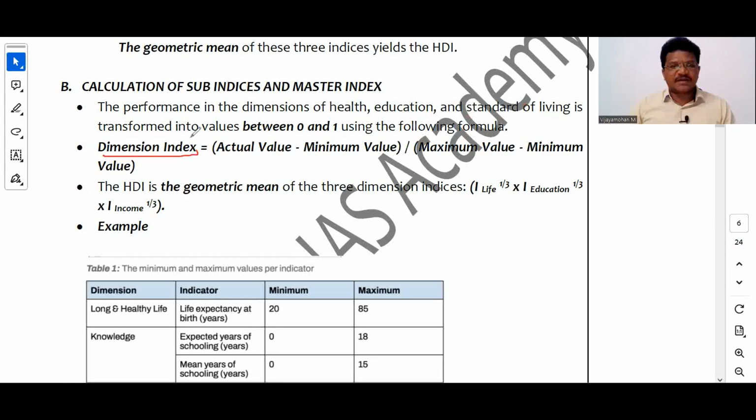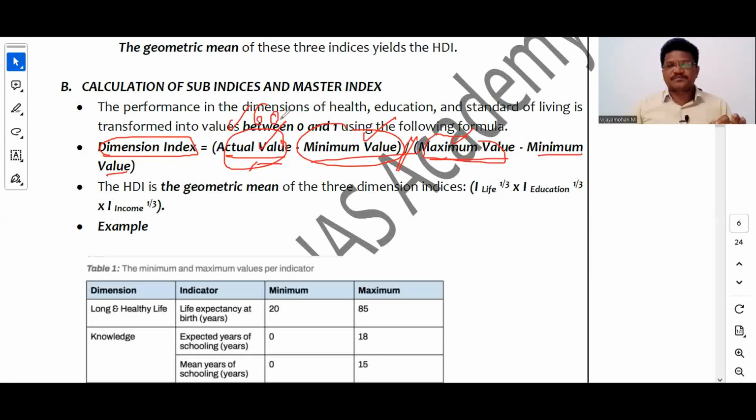The formula for the dimension index is the actual value, that is, the actual value that came in the country. For example, if we take life expectancy, suppose life expectancy is 60 years. So that is the actual value of life expectancy in India. So actual value minus minimum value. This minimum value and maximum value were arrived at by the UNDP by some methodology. So actual value minus minimum value, divided by maximum value minus minimum value.